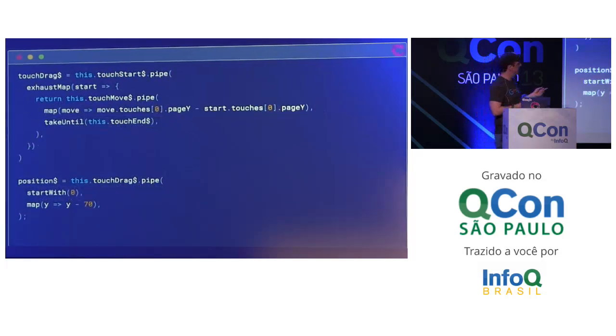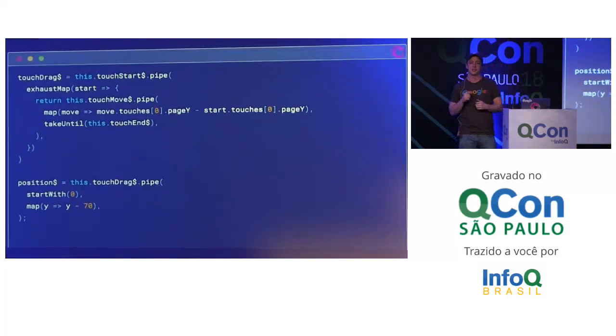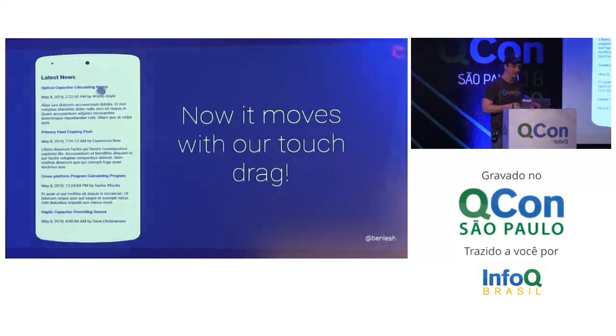There's one other little bit that we want to add here, which is this. There's an operator from RxJS called startWith. In startWith 0, what it says is the first value that comes out of this observable needs to be a 0. And that's just so it moves itself off the screen at the beginning of the subscription to this.